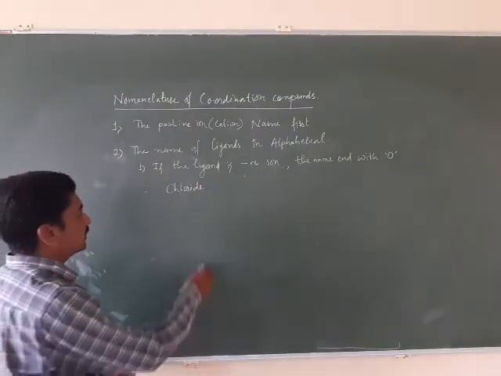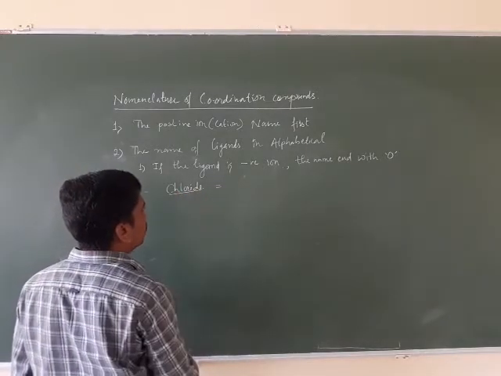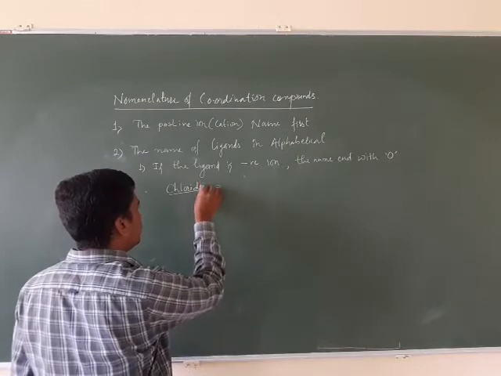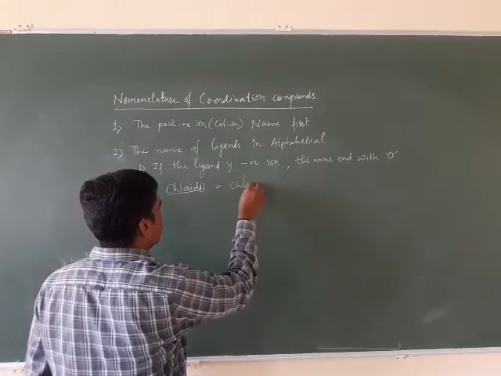For this chloride, we have to end with O, so the E is replaced by O. So it becomes chlorido.